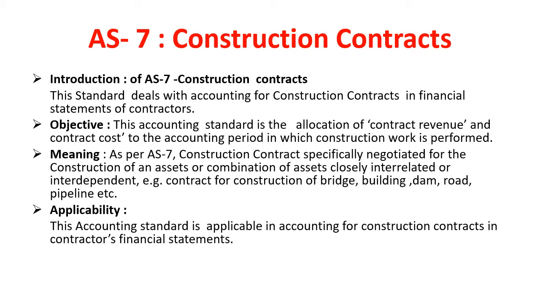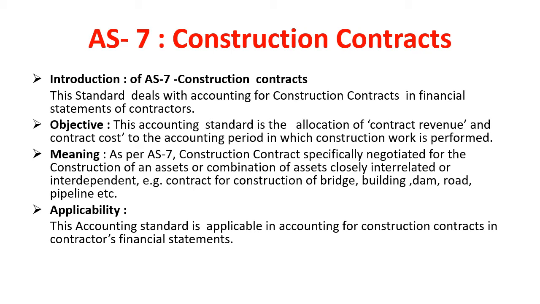Then, meaning of AS7: it is a contract specifically negotiated for the construction of an asset or combination of assets closely interrelated or interdependent. For example, contract for construction of bridge, building, dam, road, pipeline, etc.